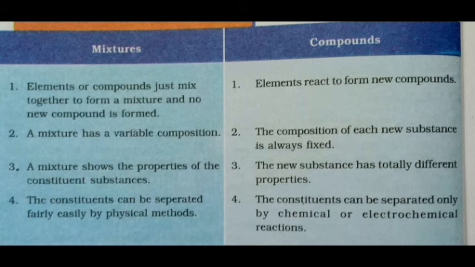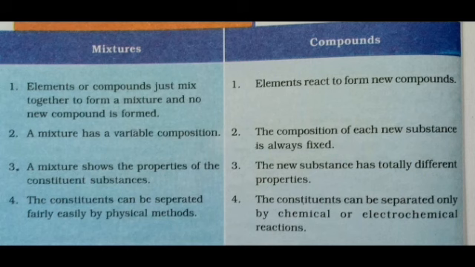fixed. For example, if a mixture contains 2 teaspoonfuls of salt and 1 teaspoonful of sugar, which taste will we get more? While tasting the mixture, we will get the salty taste more. Why? Because we added 2 teaspoons of salt and 1 teaspoon of sugar, right? Which means that the mixture contains more salt and less sugar. So definitely that mixture gives the taste of the more component, which means variable composition.